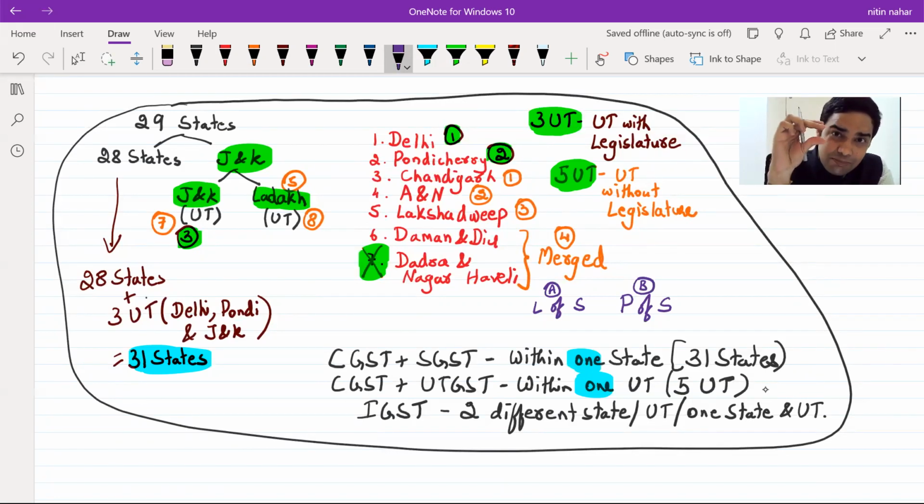If the location of supplier and place of supply is within the same state or same union territory, then C plus S or C plus UT. But if the location of supplier and place of supply are in two different states, two different union territories, one state or one union territory, then what would you charge? Then you would be charging IGST. Now, let's see some examples on this so that we get a complete clarity on this particular point.